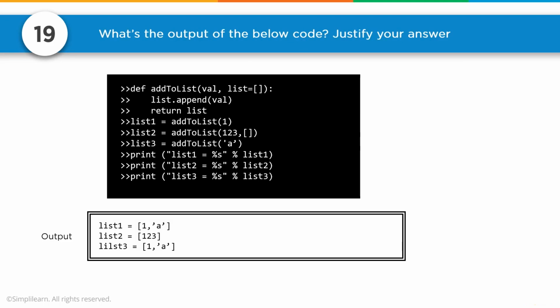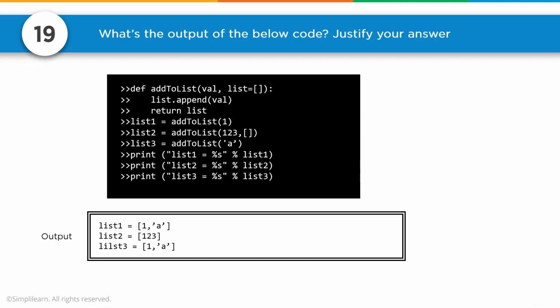Number 19, what's the output of the below code? Justify your answer. This is a great interview question because these are the kind of things that come up when you're proofing code. def add_to_list(value, my_list=[]): my_list.append(value), return my_list. list1 = add_to_list(1). list2 = add_to_list(2, 3, [])).